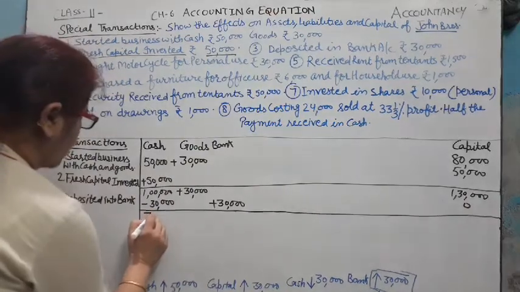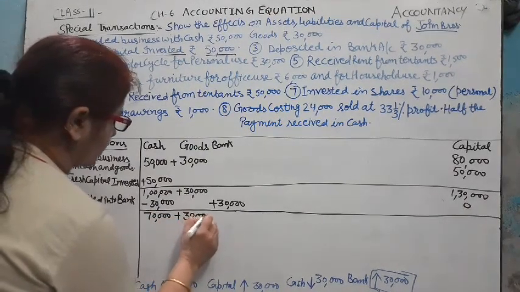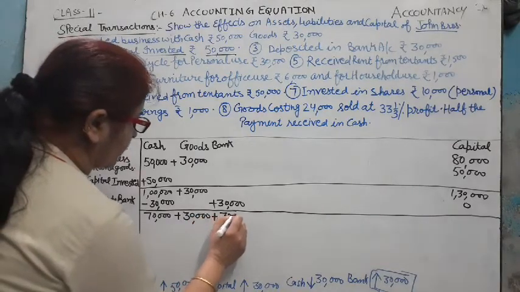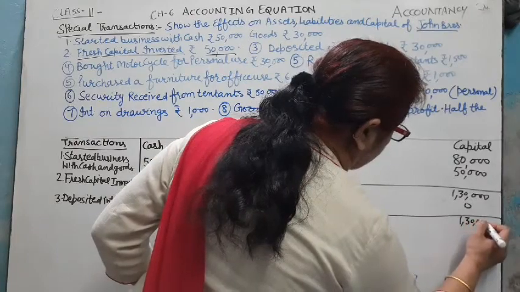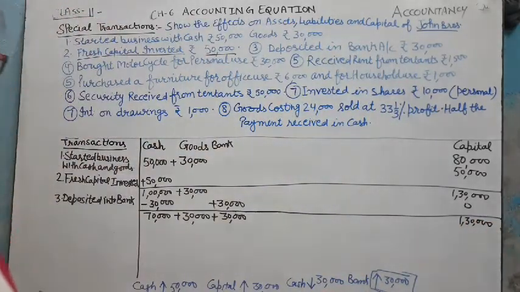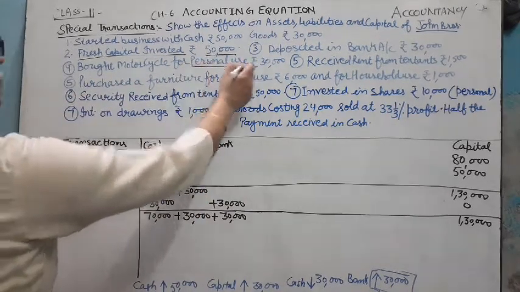So now cash becomes 70,000, goods 30,000 plus 30,000 bank balance, and capital is equal to 1,30,000.